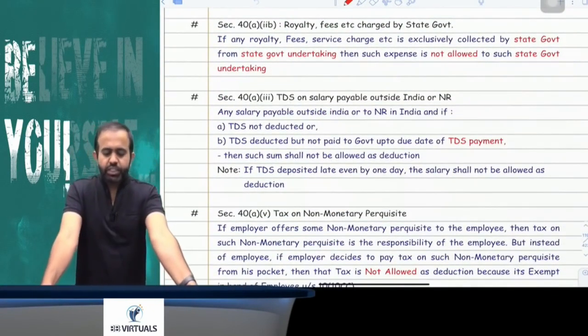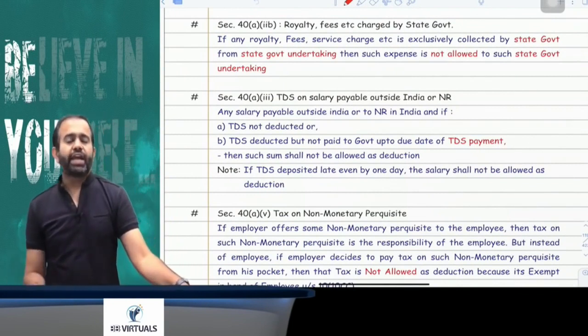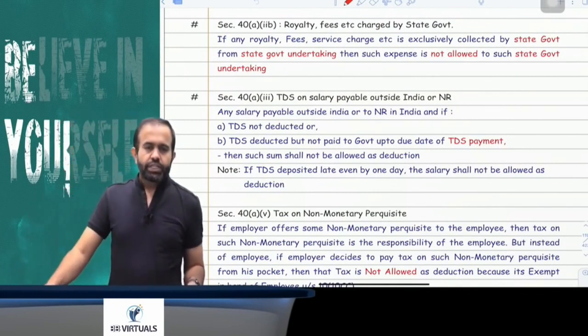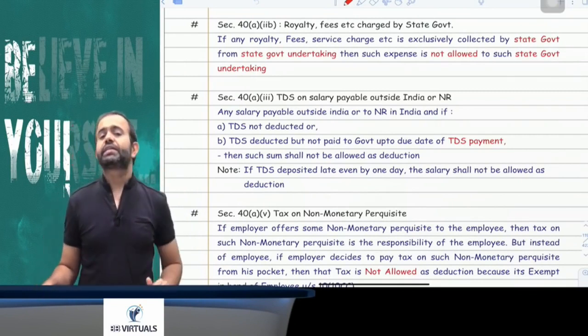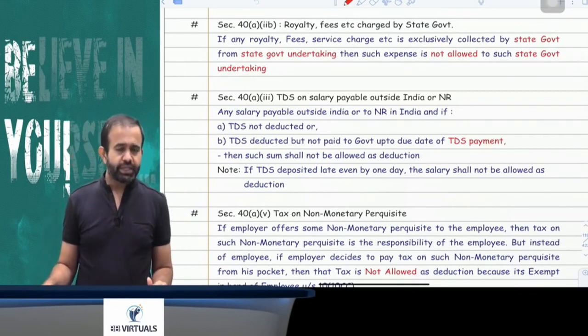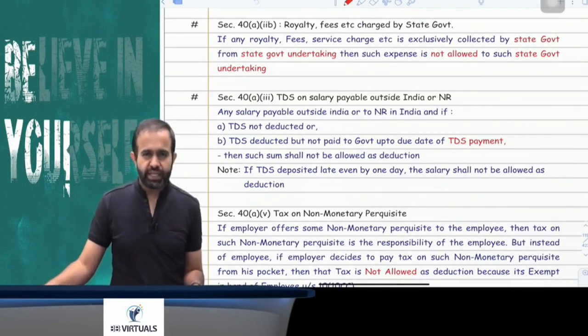Yes. Now the next section is section 40, clause A, subclause 2B. This section is saying that if any state government charges any fees, privilege fees, etc. from a state government undertaking exclusively, then it will not be allowed to the state government undertaking as a deduction.